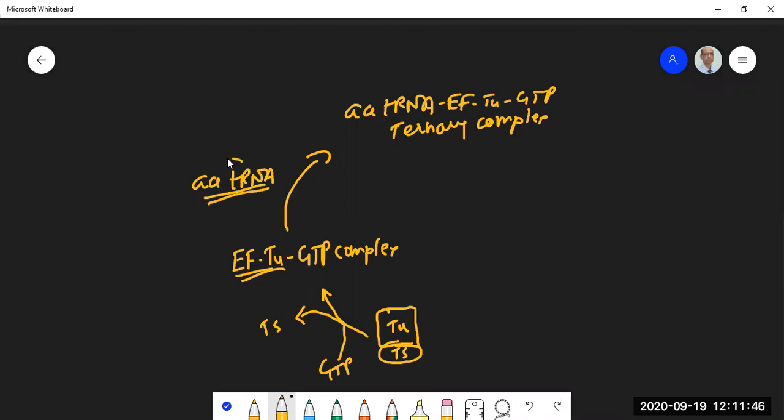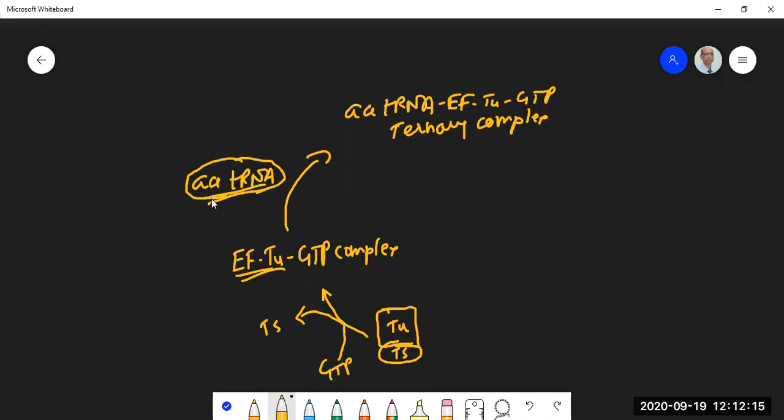What is meant by correct amino acid tRNA? The pickup will be based on what codon is present at the A site. If the codon is for, let's say, alanine, then EFTU will pick up a tRNA which has an anticodon complementary to the codon of alanine, and it is charged with the amino acid alanine.